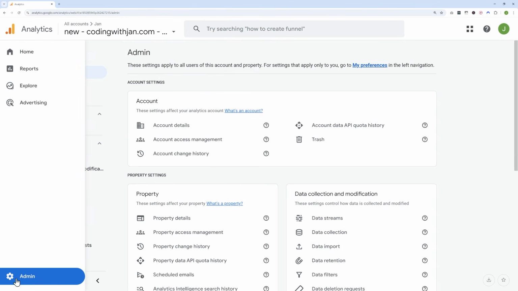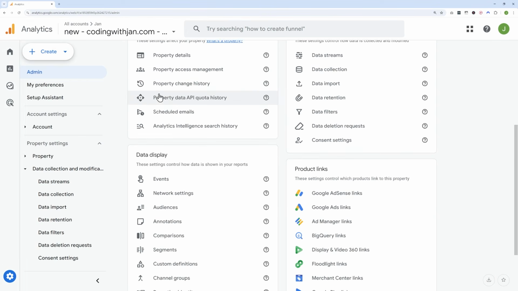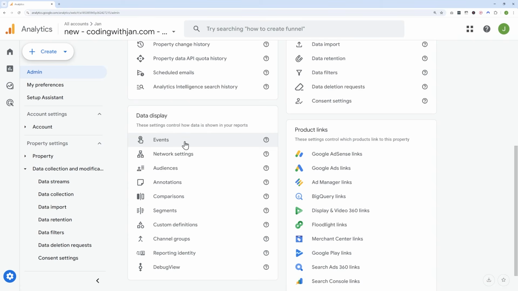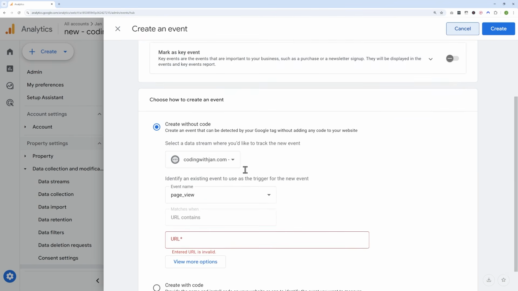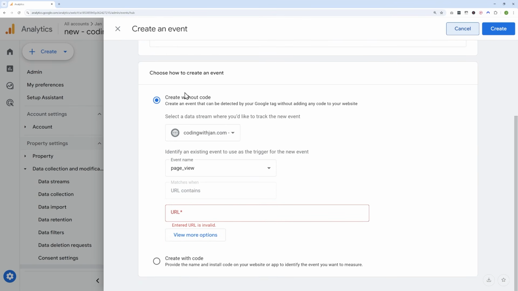So here I just went to my admin settings, and then somewhere in here I should find an entry called events. Here I could create a new event. I would just give it a descriptive name. Maybe I just call it ChatGPT used. And if we scroll down a little bit, we can even create this without code.